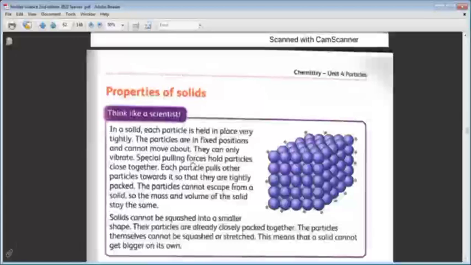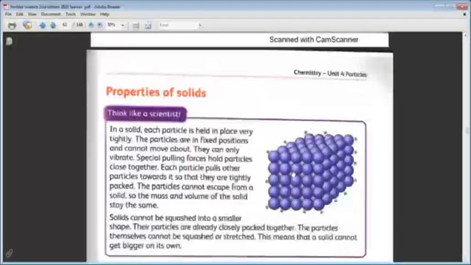There is a pulling force between these particles. Each particle and the particle next to it have a pulling force between them. So the particles are held tightly because there is a pulling force between them. It makes them close to each other and makes them stay in their places. Each one stays next to the next particle.